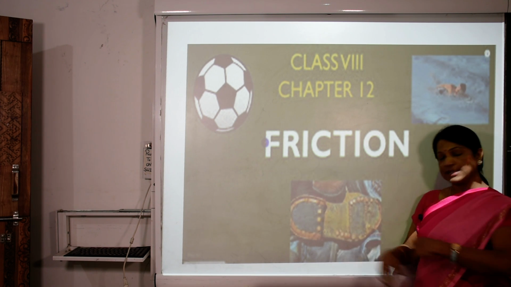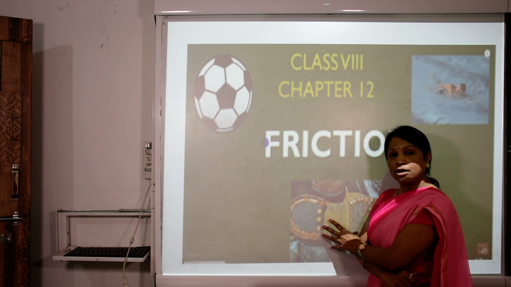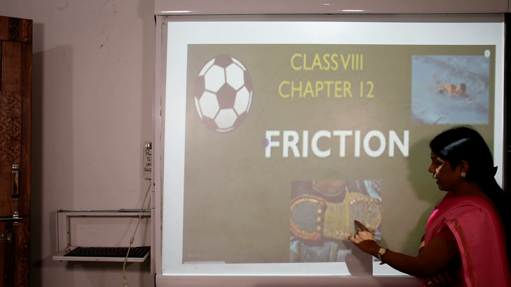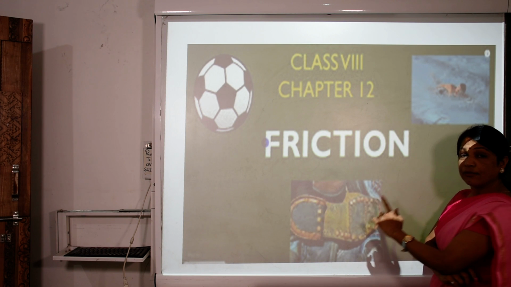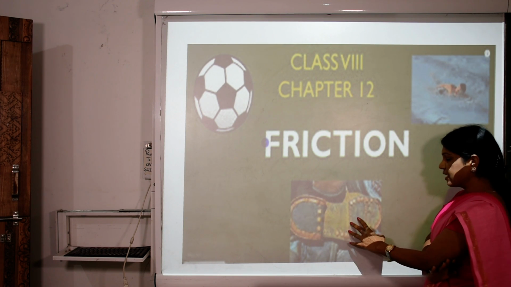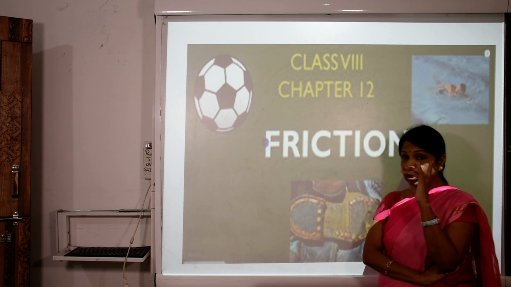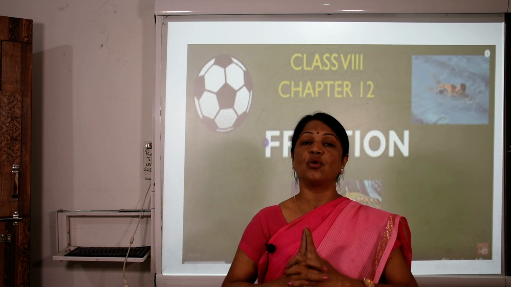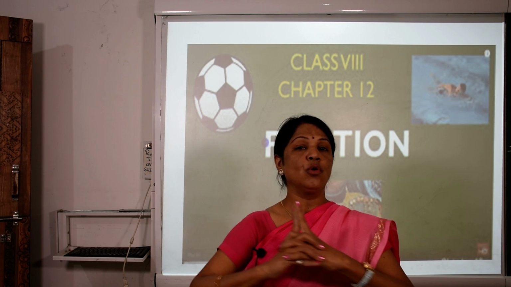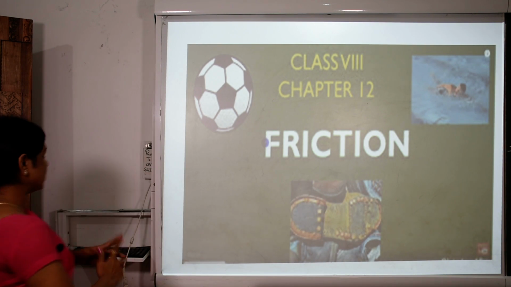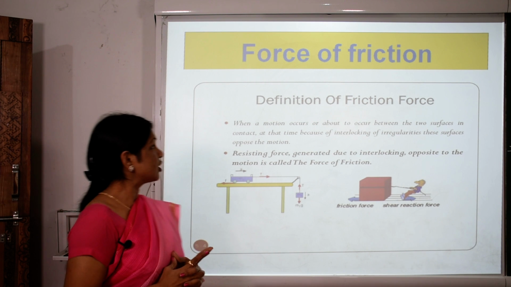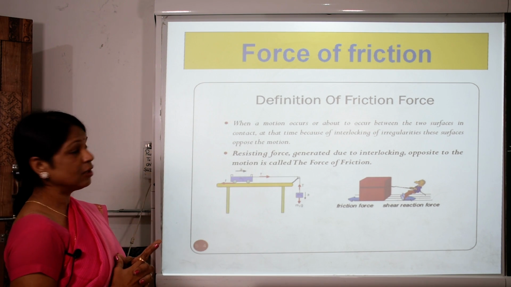It is the example of the shoes, children. Why, children? It is the example of the shoes, and it also wears, once we wear, and sometimes it can tear due to the friction. So friction also plays different types of roles, friend and foe. Now further we are going to see friction. Force of friction. Definition of the friction force.